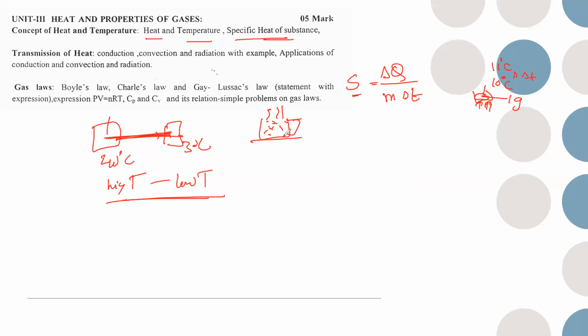Heat will flow. The coffee mug inside is at a high temperature, and outside will be at a low temperature. That is why heat will flow from the high temperature to the low, and it will balance when both are equal. It won't travel any further. That is called the isothermal point. So this is about your heat concept, the conversion of heat, specific heat, everything.